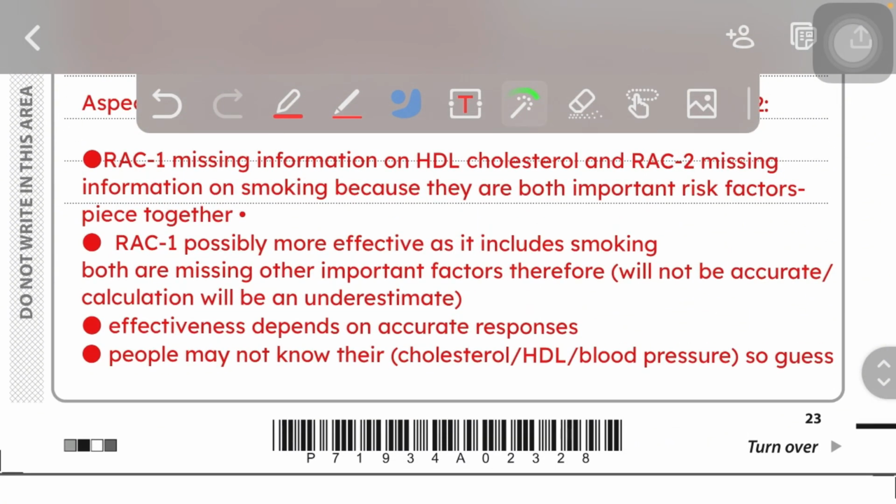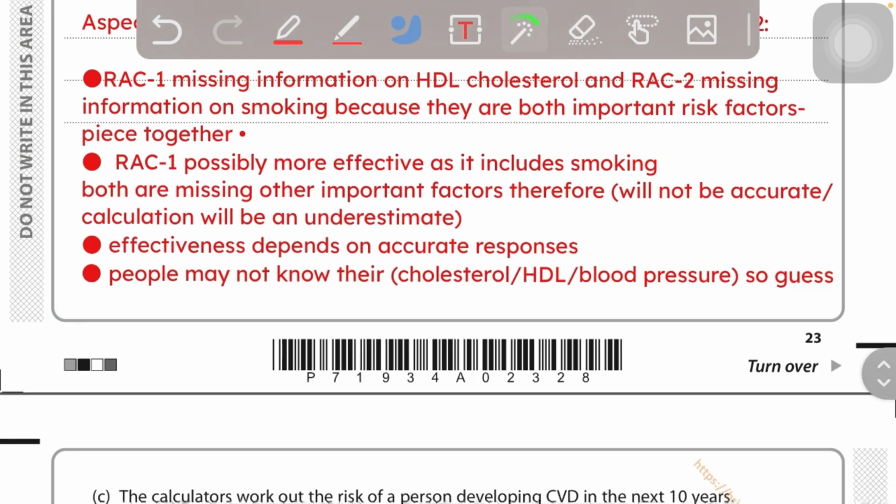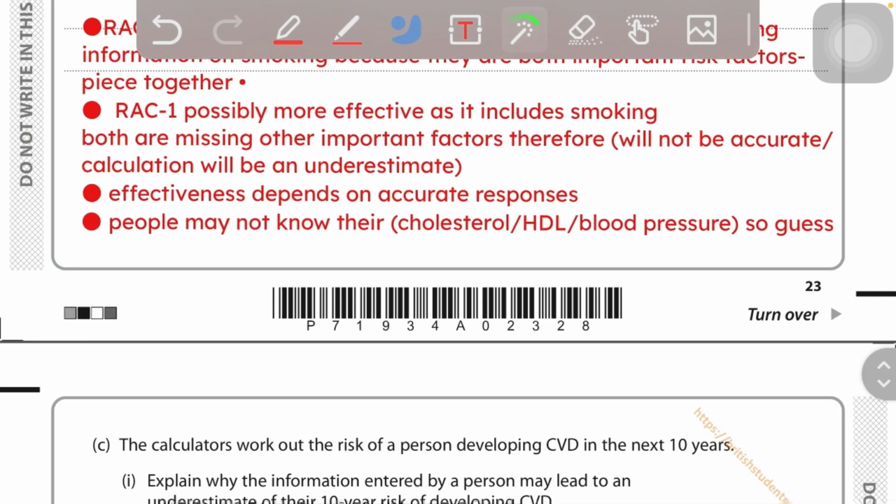RAG1 is possibly more effective as it includes smoking. Both are missing other important factors, therefore will not be accurate. The calculation will be underestimated because all the information is not there. Okay, so it is underestimated. Effectiveness depends on accurate responses. People may not know their cholesterol, HDL, blood pressure.